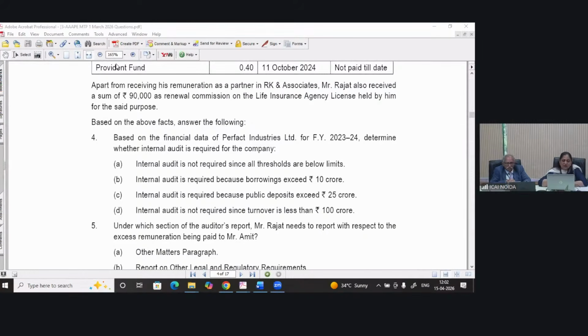So very good. Then we have received answers from Lakshmi Narayan. We have received from Sumit. And both are on the correct option. Option C, yes, internal audit is required.